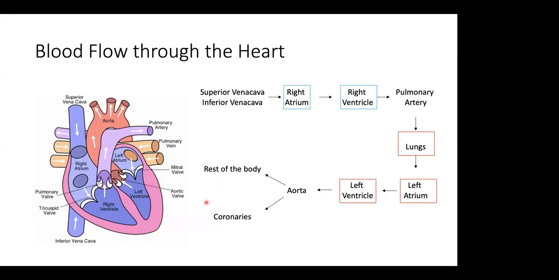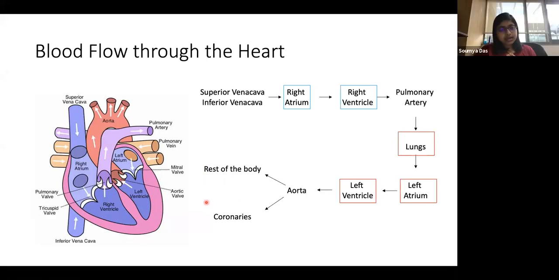So what I was saying is, on the left-hand side, I'm showing you what chambers and blood vessels are present in a heart. And it is important for you to understand these anatomical details of this complex organ, because as we move forward, I'll talk about how these structures develop from a single cell. So it's important that you understand what each part is, what each chamber does, and so on and so forth.